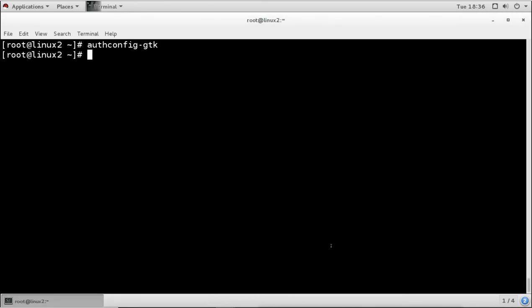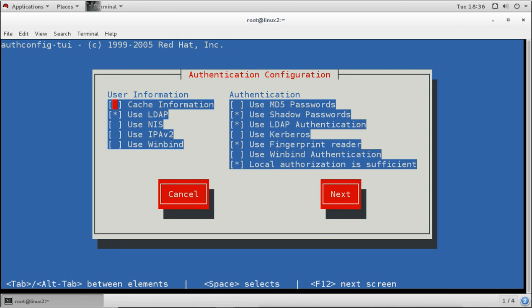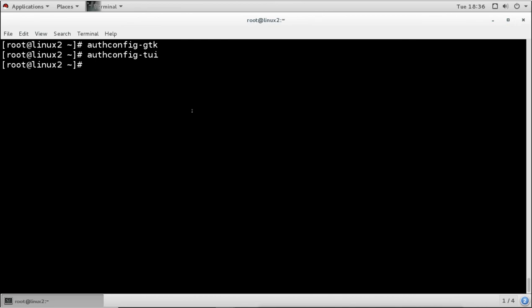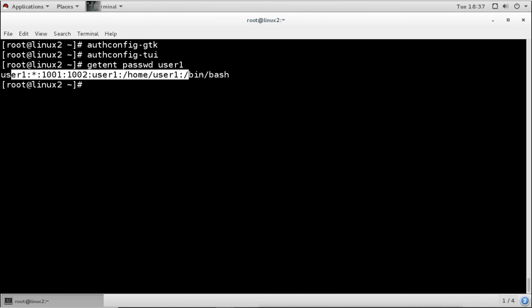And it is applied without any changes. We can see this here under the TUI also, that we have now configured LDAP. We have removed the NIS and configured the LDAP. Now we can verify by using the command getent passwd and the username, and if it is showing the information about the user, that means it is connected to the LDAP server.